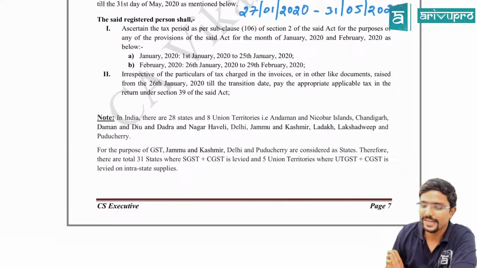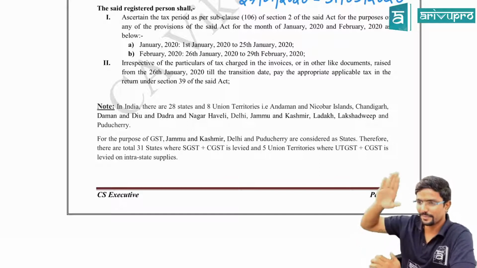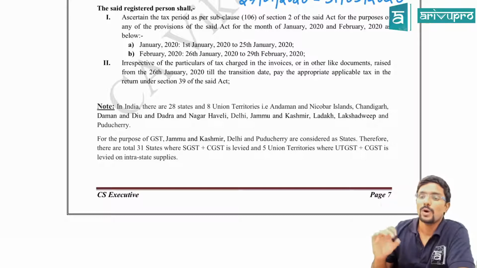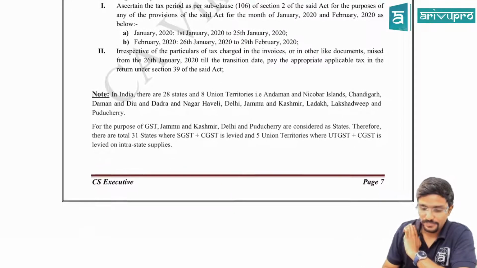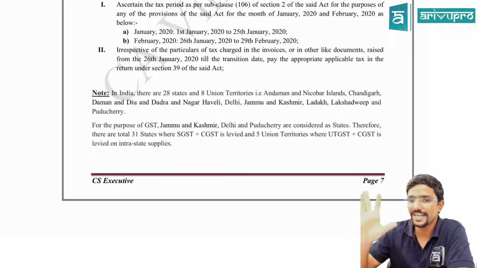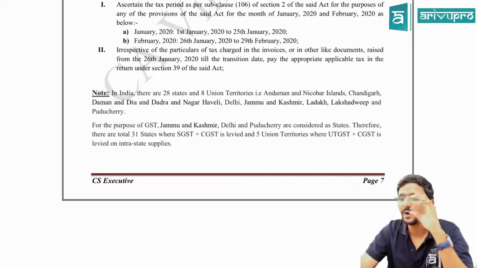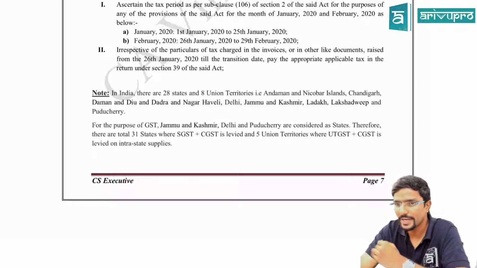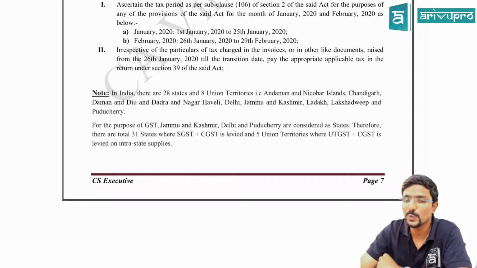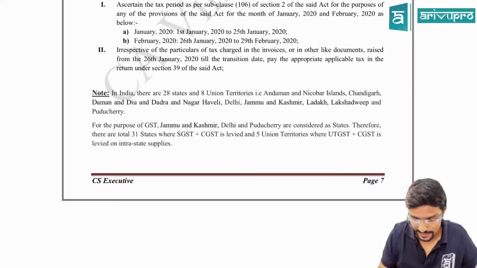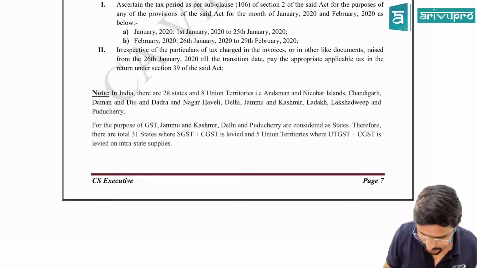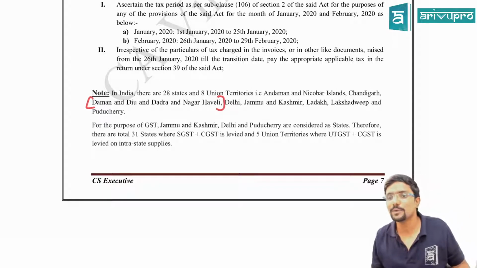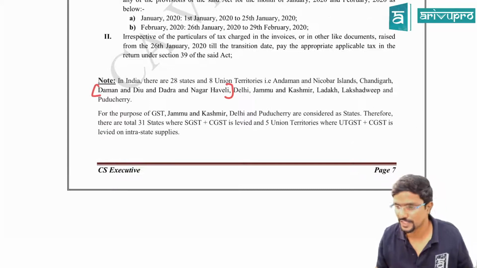Chalo. At the end, I have given a note with respect to all these amendments for union territories and states. Finally, what is the summary of this? In India, there are 28 states and 8 union territories as of today. How many union territories? 8. Which are those? Andaman and Nicobar Islands, Chandigarh, Daman and Diu, Dadra and Nagar Haveli. See, please be careful, all this put together is one now. Next, Delhi, Jammu and Kashmir, Ladakh, Lakshadweep and Puducherry.